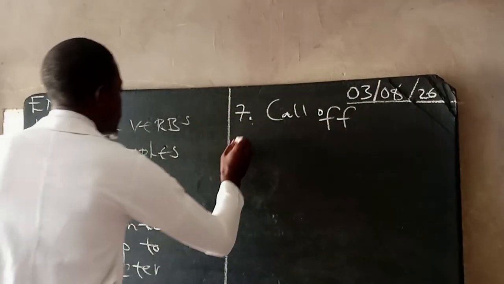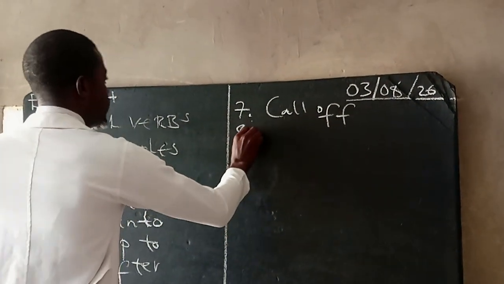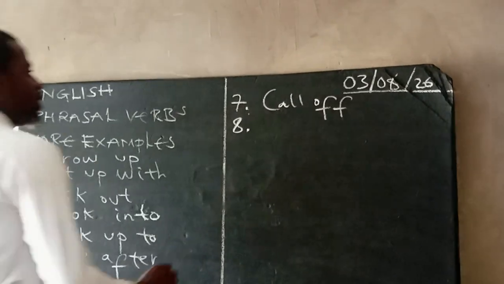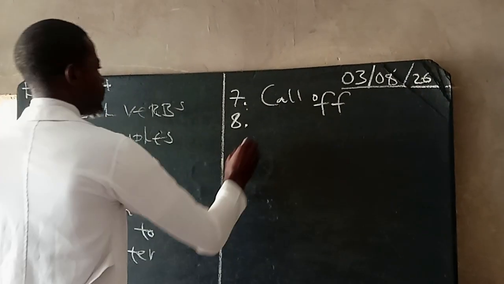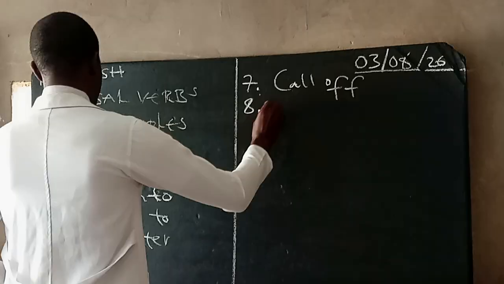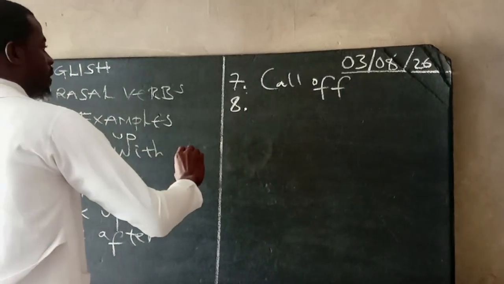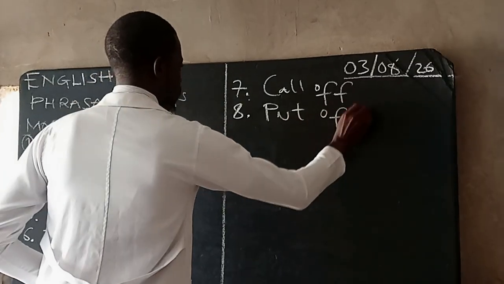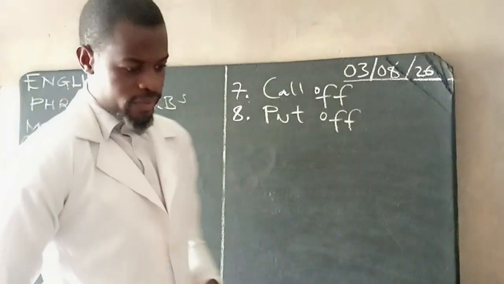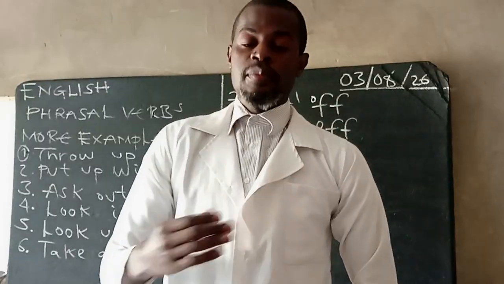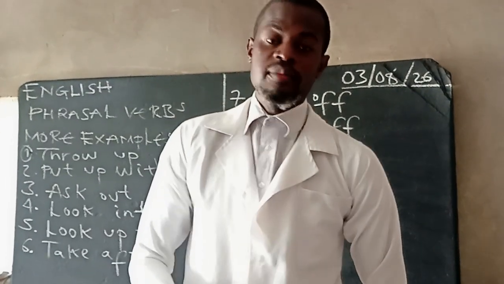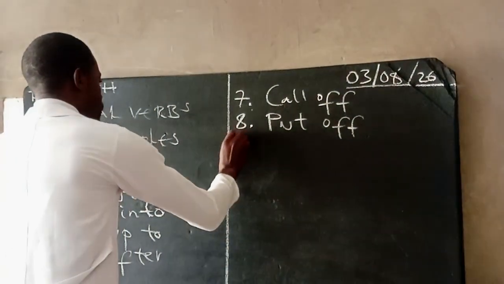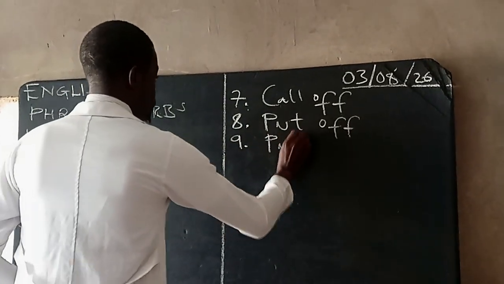We can also look at another important one, put off. Put off just means to postpone. Then we can look at put out.